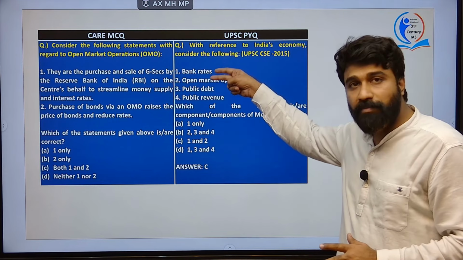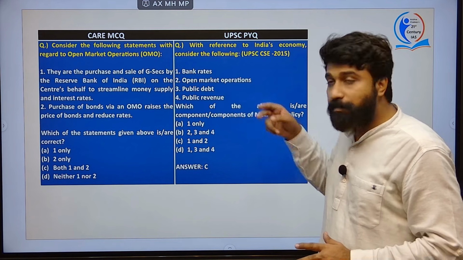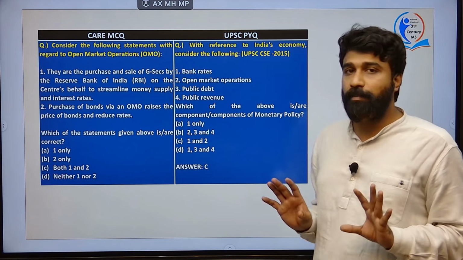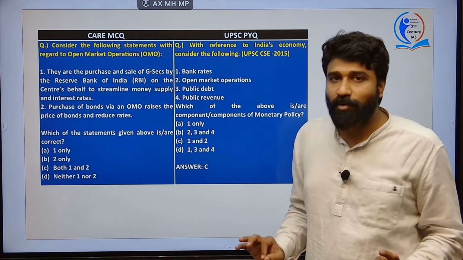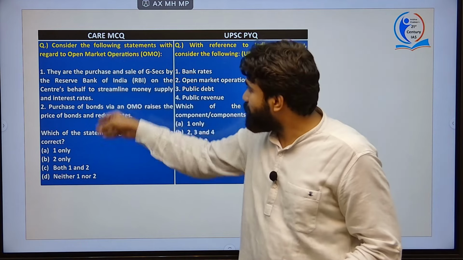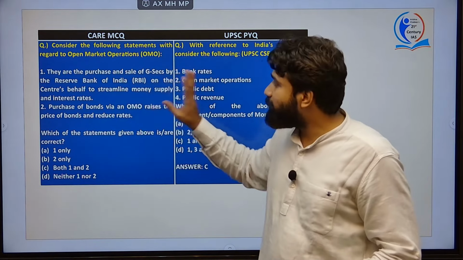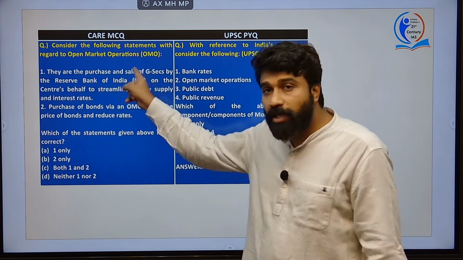It has asked which of the above are part of this monetary policy. The first two are part of the monetary policy, because public debt and public revenue are not part of the monetary policy. It is part of the fiscal policy of the government of India. Next, coming to this question, in the form of a question we will be understanding this concept. Already I have explained it. You can answer this question.